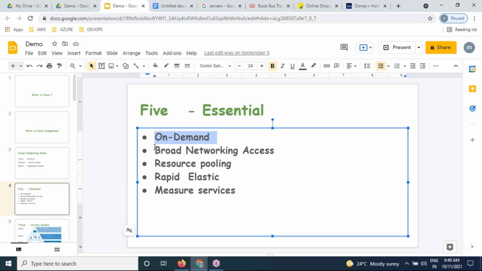But what is broad network access? We are going to be creating servers in the cloud. Those servers we are accessing over the internet from anywhere in the world. Broad network access is nothing but the internet only. We are going to be accessing cloud servers from anywhere in the world, using your internet connectivity. That is nothing but broad network access.